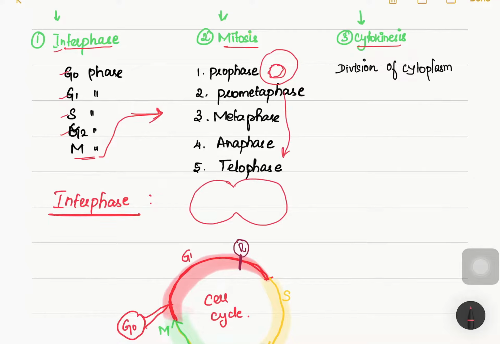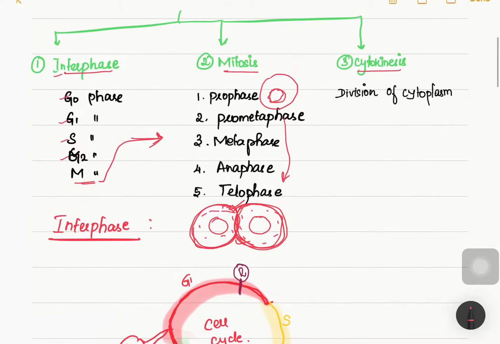After the progression, it will produce a cell with two different nuclei, but the cell has not yet separated. Now the cytoplasm has to separate, so the cell has to separate into two separate daughter cells.